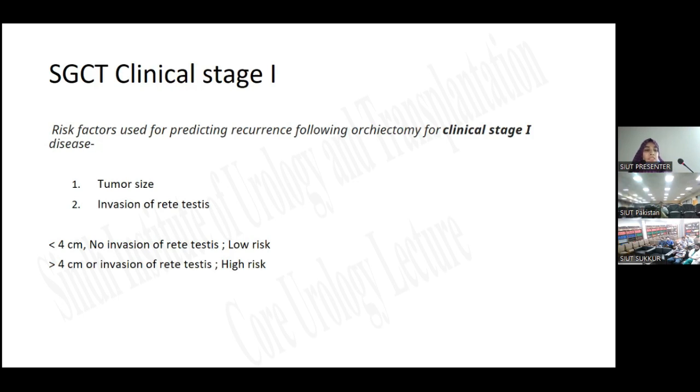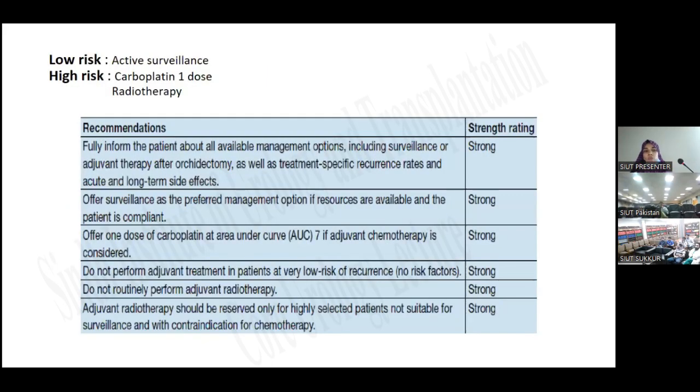If the size is less than 4 centimeters and there is no invasion of the rete testis, then it is low risk. If the size is more than 4 centimeters or there is invasion of the rete testis, then it is high risk. For low risk, we will offer the patient active surveillance, and for high risk, we will offer the patient one dose of carboplatin or radiotherapy.